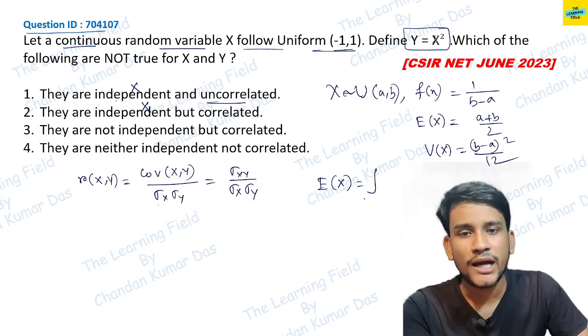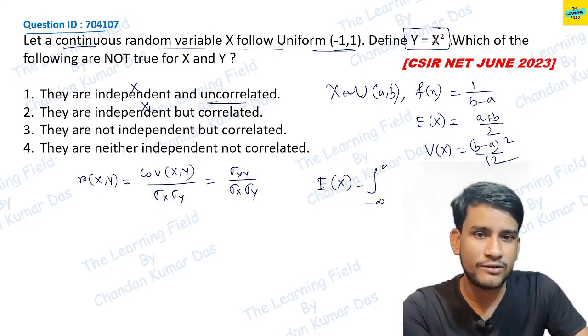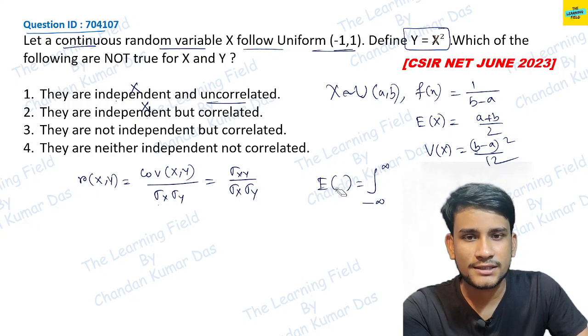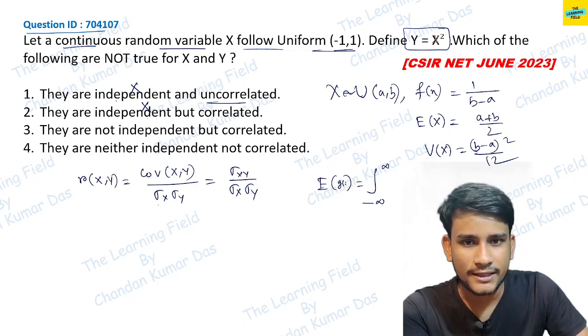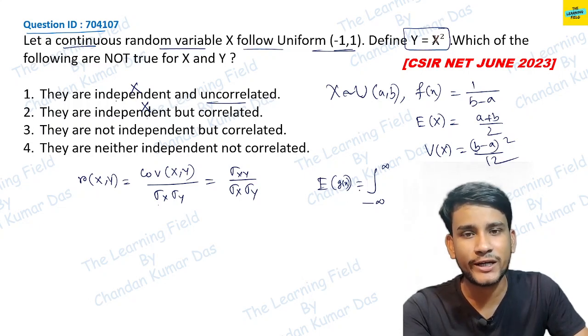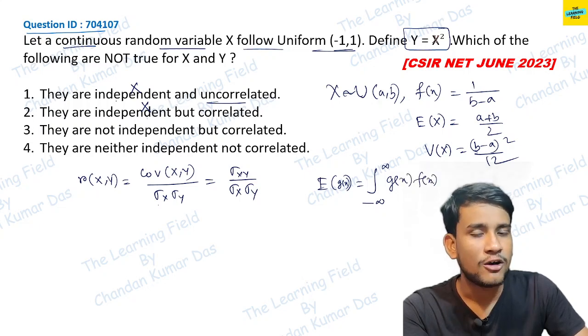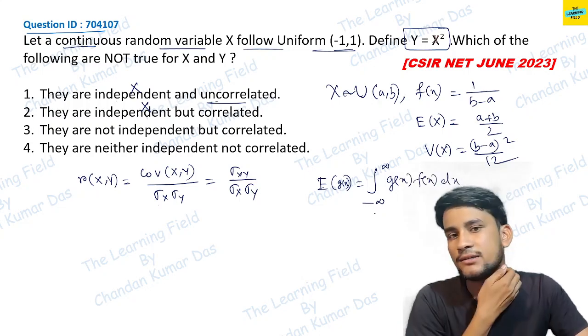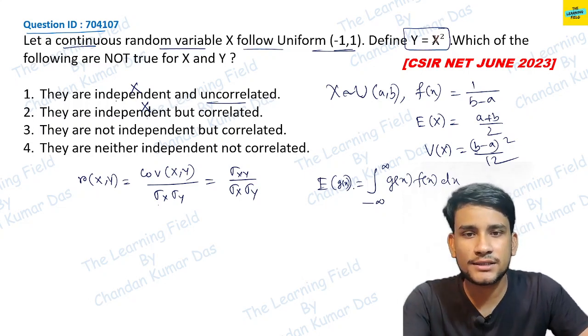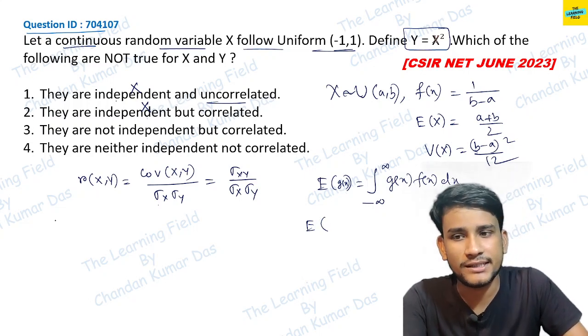So I simply write the general formula: the expectation of g(x) for any function is the integral of g(x) into the density function of this distribution into dx. Here we have to find the expectation of y, just a minute, I will check once.